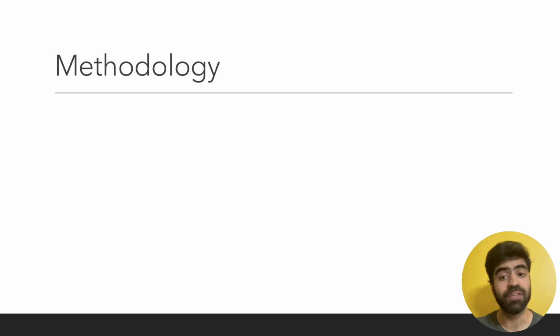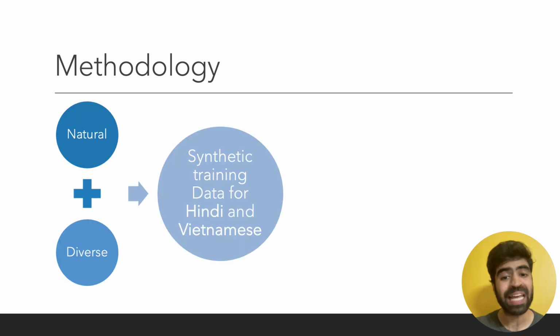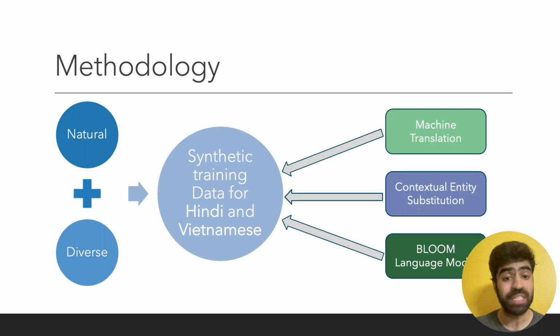Now I'll be describing the various methods in which we generated the hate speech dataset in our context of interest. The two key characteristics of any synthetic dataset are naturalness and diversity, to emulate characteristics of an original training data. To these ends, we leverage three techniques, namely machine translation, contextual entity substitution, and Bloom language model, and I'll be explaining all three in the next few slides.